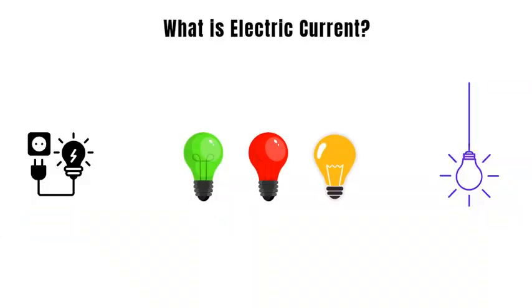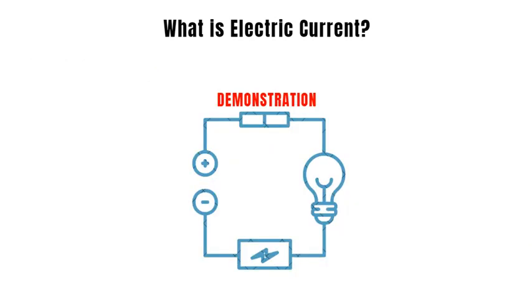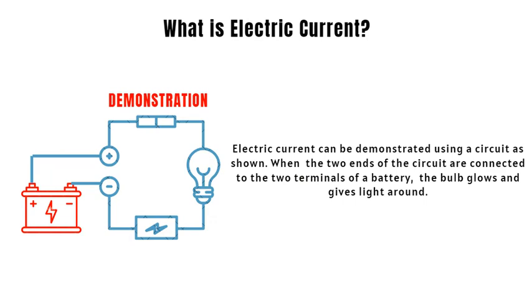What is electric current? Electric current is defined as flow of charged particles, particularly electrons, through a conducting material such as copper, aluminum, etc. The presence of electric current can be demonstrated using the circuit as shown. The circuit consists of a resistor and an electric bulb. When the two terminals are connected to the terminals of the battery, current flows through the circuit and electric bulb glows because filament in the bulb gets heated due to flow of electrons.